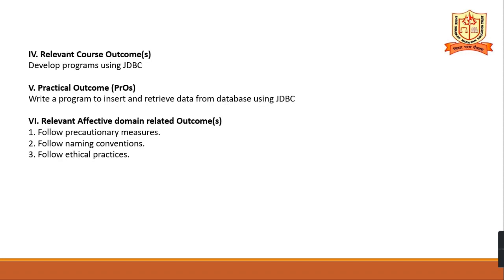Relevant course outcome: develop programs using JDBC. Practical outcome: write a program to insert and retrieve the data from the database using JDBC. Relevant affective domain related outcomes: follow precautionary measures, follow naming conventions, and follow ethical practices.